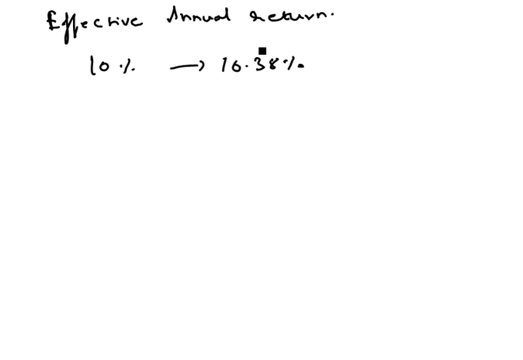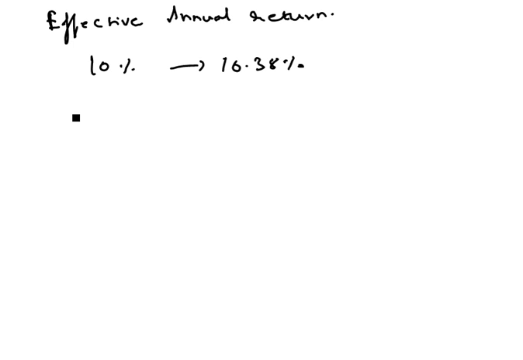Why this difference? The effective annual return accounts for intra-year compounding, and the stated annual return does not. Let's take an example to understand this.